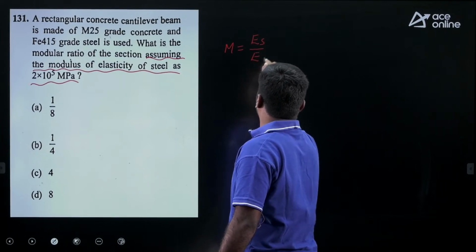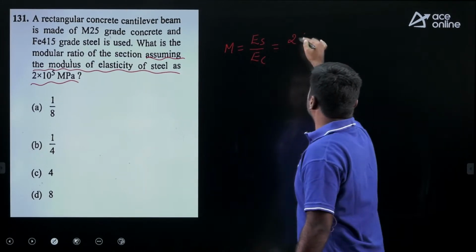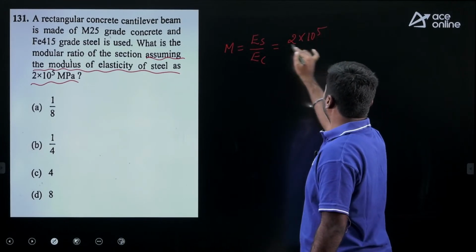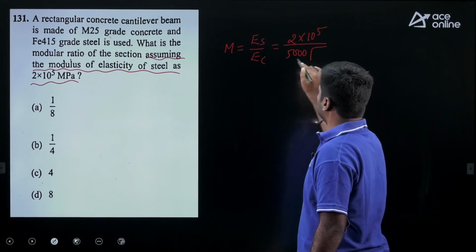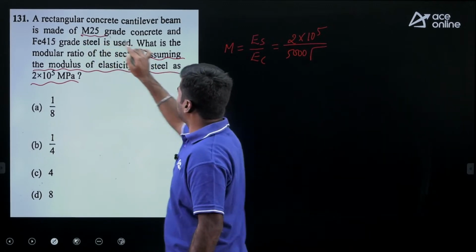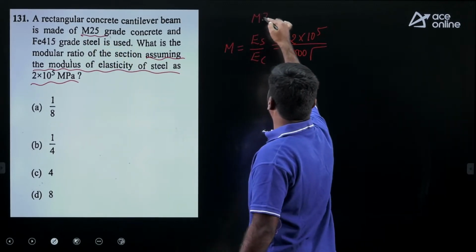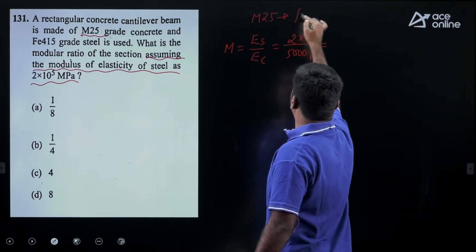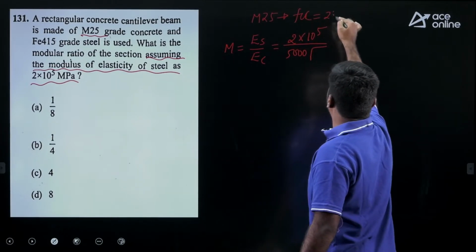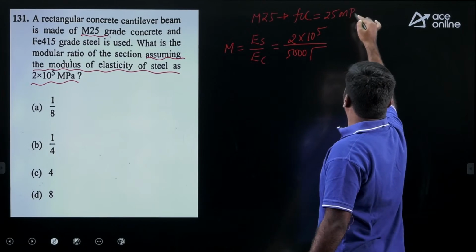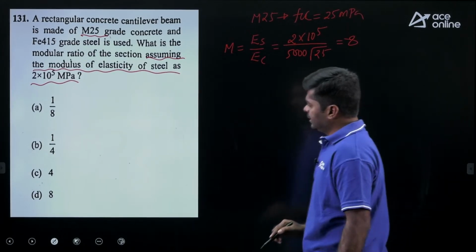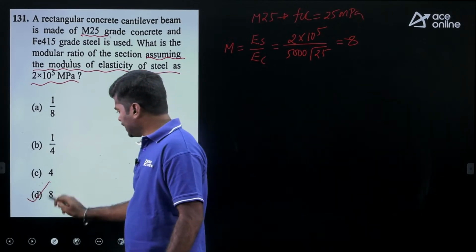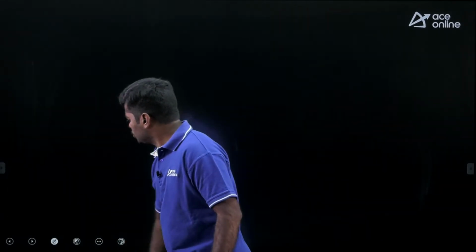ES upon EC. ES value is a constant irrespective of grade of steel. EC value is 5000 root FCK. Here given concrete grade is M25. For M25 grade concrete, FCK is 25 megapascal. If you substitute this and simplify, you may get 8. So option D is correct. Then move to next question.